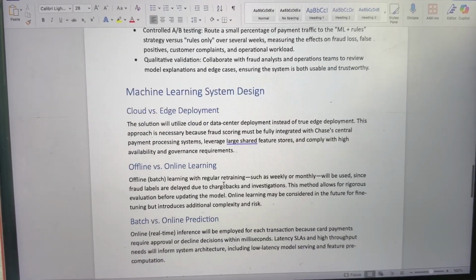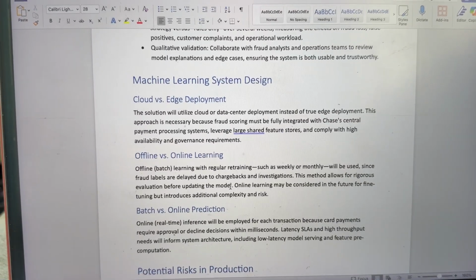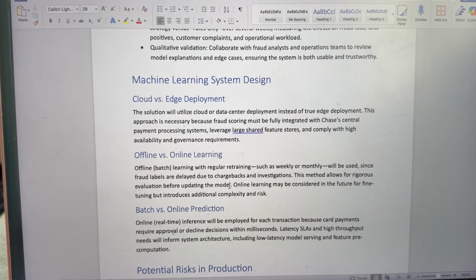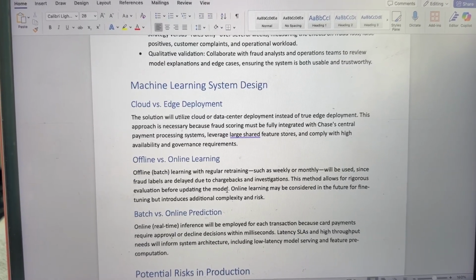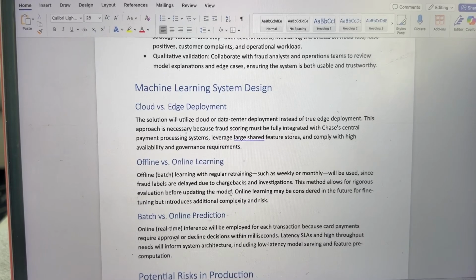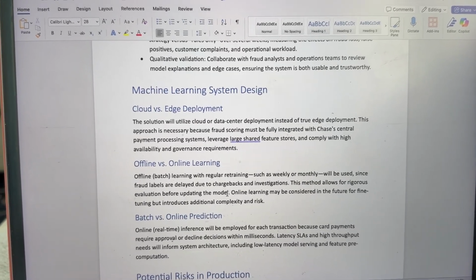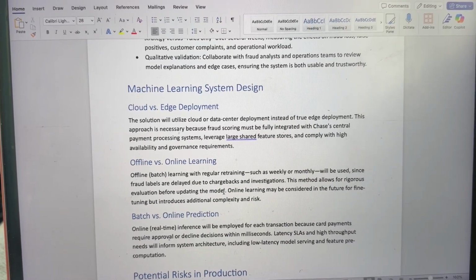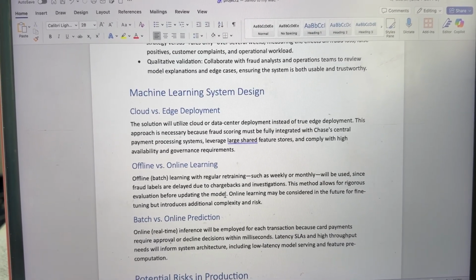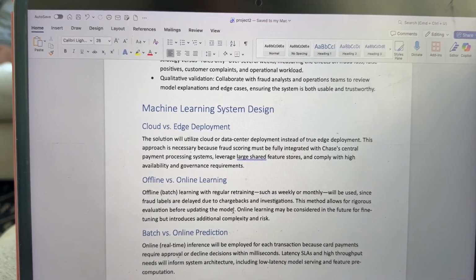Some of the machine learning system design, cloud versus edge deployment. The solution will utilize cloud or data center deployment instead of true edge deployment. This approach is necessary because fraud scoring must be fully integrated within the bank's central payment processing and also comply with high availability and governance requirements. Offline versus online. Offline learning with regular retraining, such as weekly or monthly, will be used since fraud labels are delayed due to chargebacks and investigations.